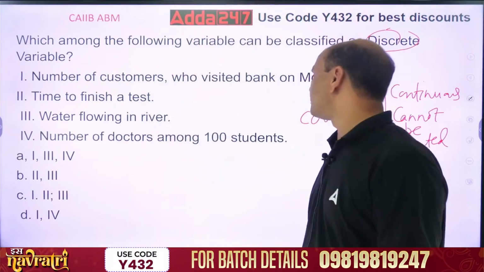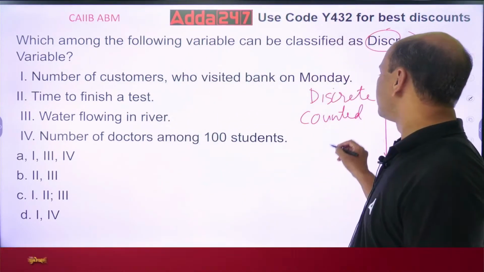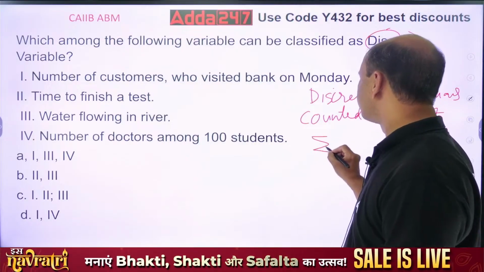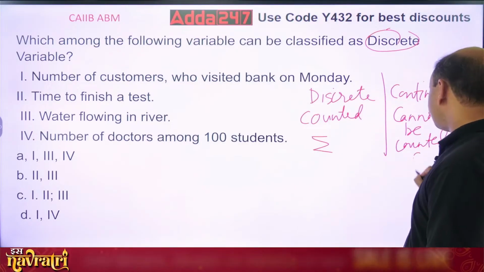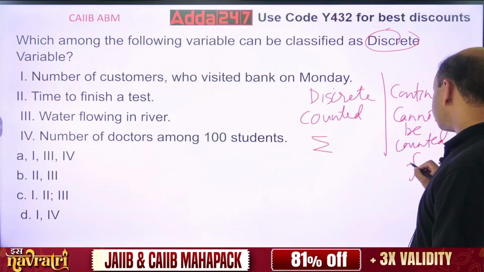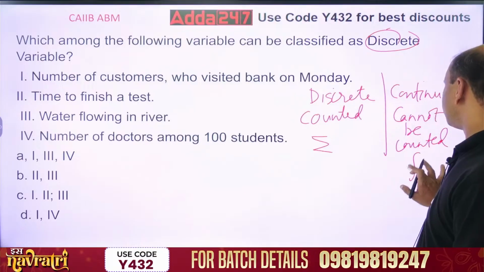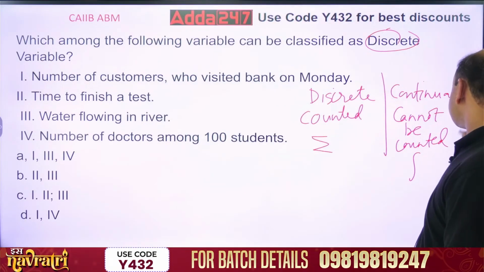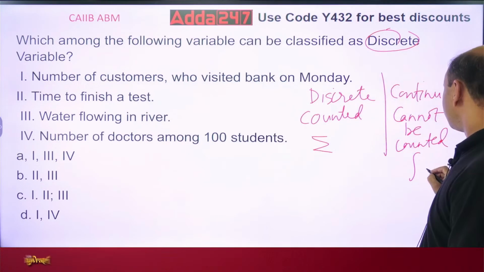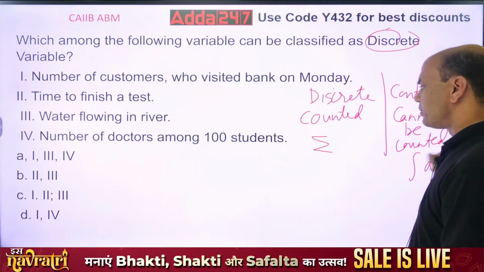So what does it mean? Discrete means, always remember, for discrete you have summation. And for continuous you have integration. Integration it is, not F. So for continuous, it's always integration. Then you write it over here dx. There is a big topic on this.